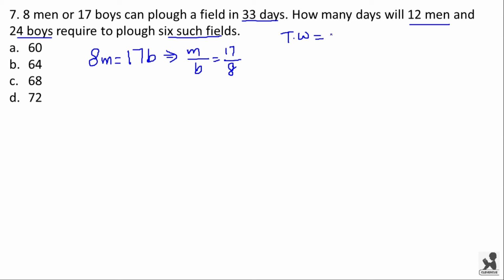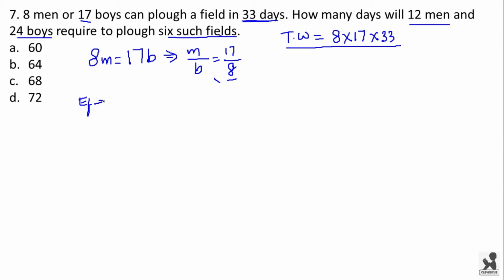Total work will be equal to the number of men into the efficiency of the man, that is 8 into 17 into 33 days. The other way will also be right: 17 boys into the efficiency of a boy, that is 8, into the number of days taken by them. So here also it will be 17 into 8 into 33. Now we have calculated the total work. In the question it is asked how many days will 12 men and 24 boys require to plow 6 such fields.